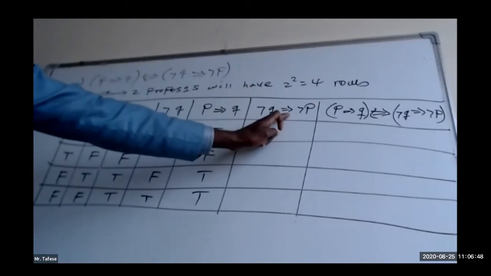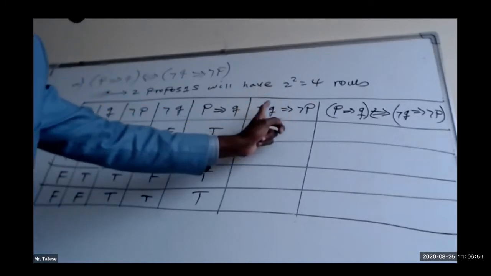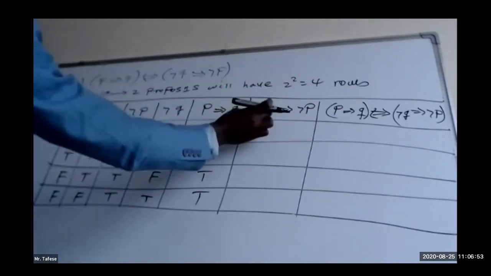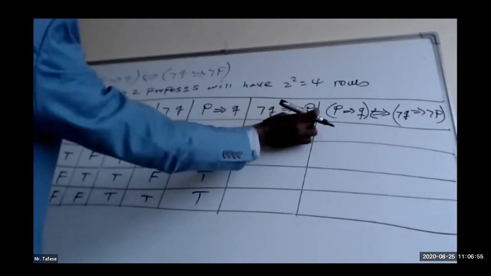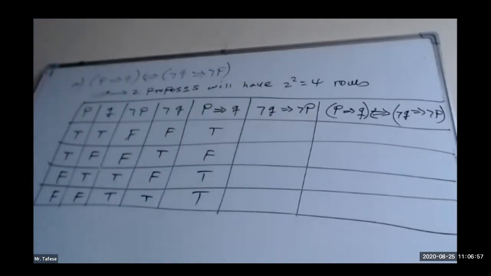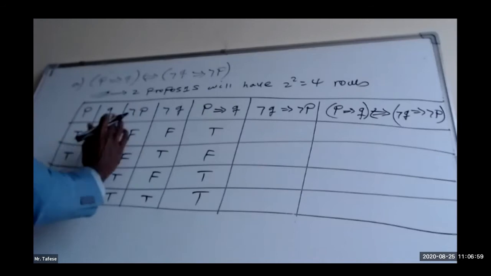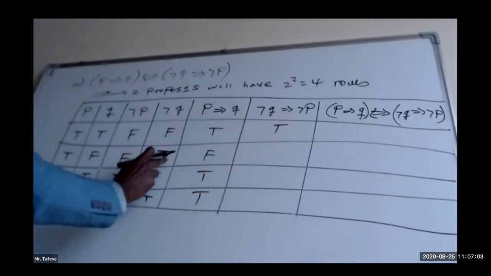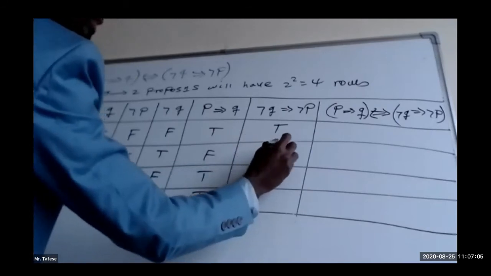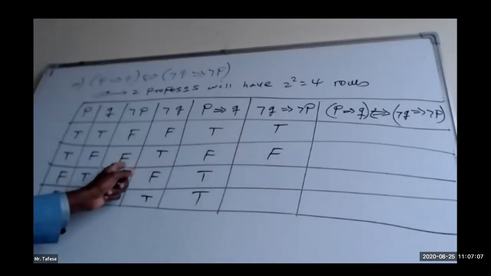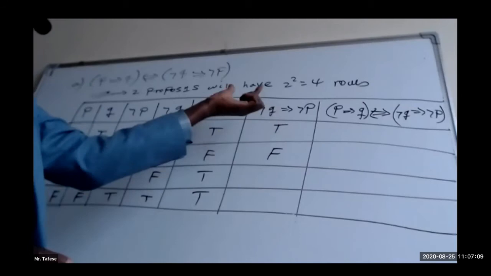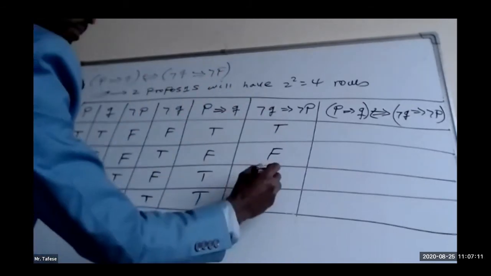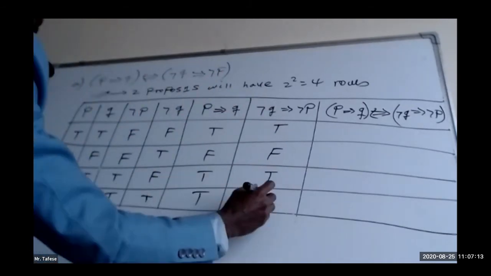And the next one is the implication of their negations, where the negation of Q implies the negation of P. Beginning with negation of Q: false implies false is clearly true. True implies false is clearly false. False implies true is true, and true implies true is true.